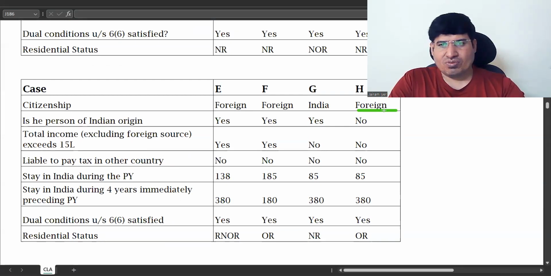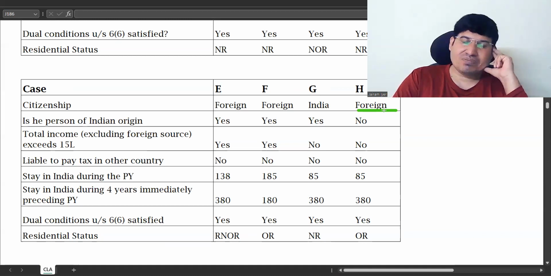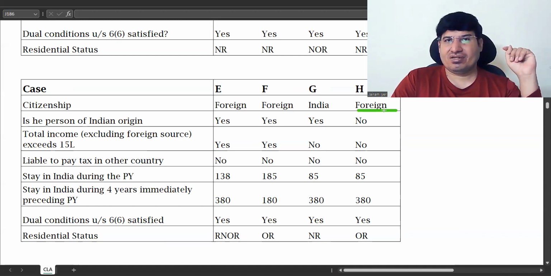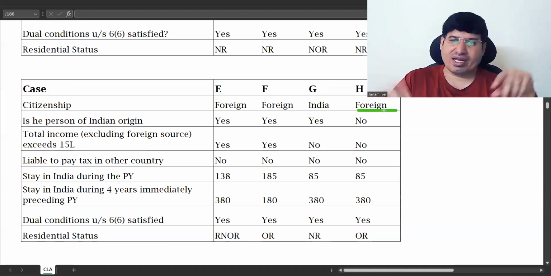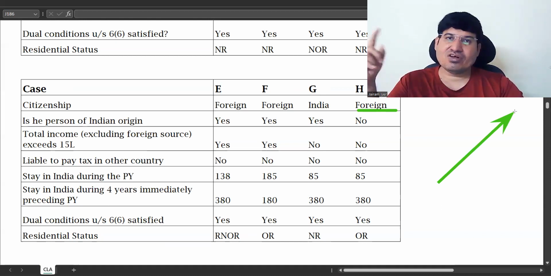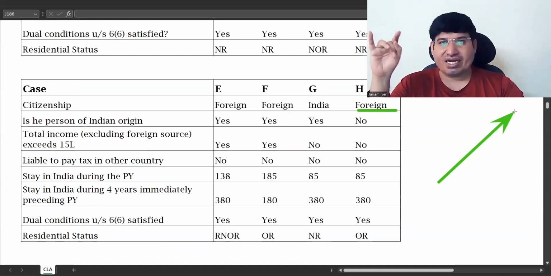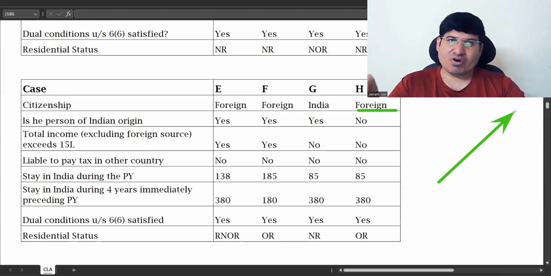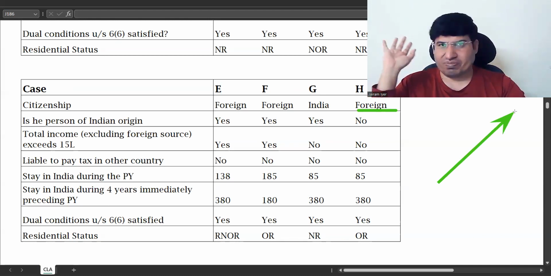Right. So we know that exception A is for persons who are going out of India, correct? I showed you like this, right? There it was clearly written an Indian citizen, not Indian origin, an Indian citizen living in India during the previous year, going out for employment purpose or as a member of the crew of an Indian ship.